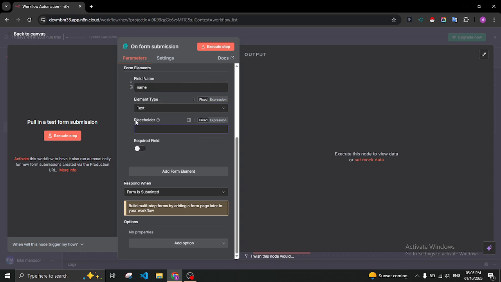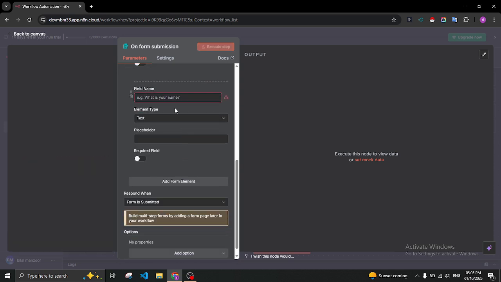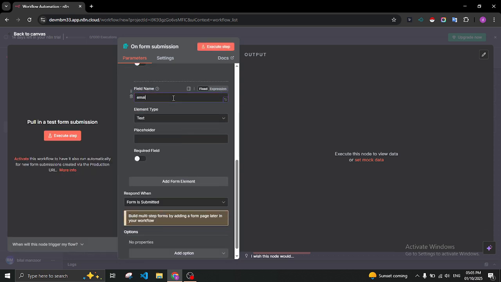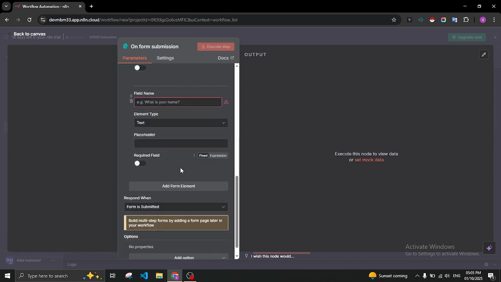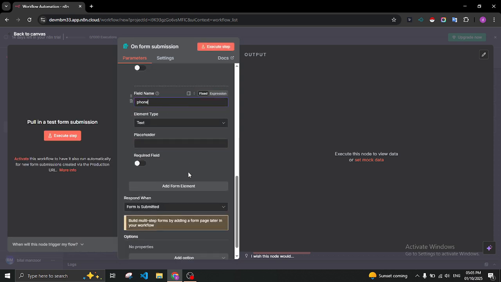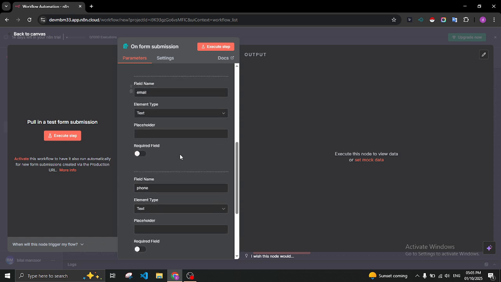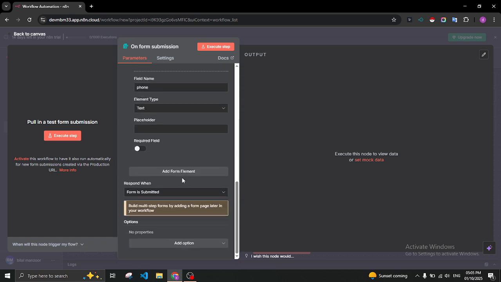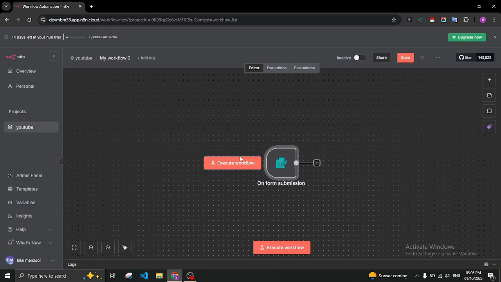And if we make this compulsory to add by the user before submitting, we check this, and then this field will be compulsory. Okay, and next we are going to add the next field, that is email, and then another field that's named phone number. Okay, there are 3 fields added, and there are some additional features. We explore that in a little bit. First we see how our form is looking.